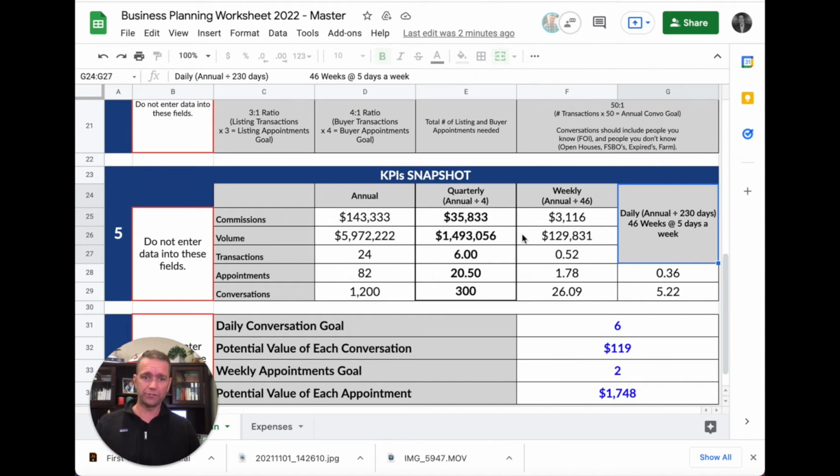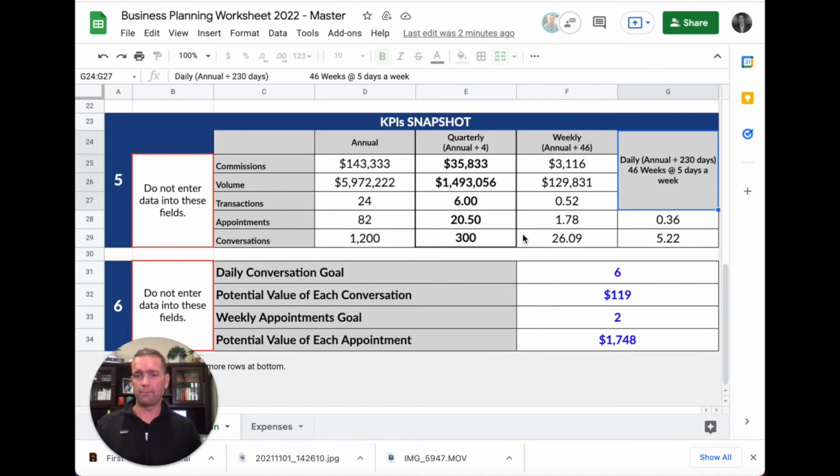All right. So this tells you some very important numbers that really drop down here at the bottom. And these are the two numbers that are the most important numbers in your business. It's your daily conversation goal and your weekly appointment goal. I think that's the best way to think of those. So what do those mean? So what this means is every day I come to work, my goal is to talk to 6 people about real estate. Every single day.